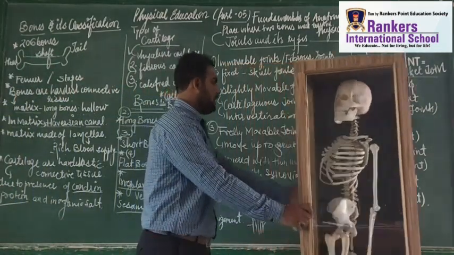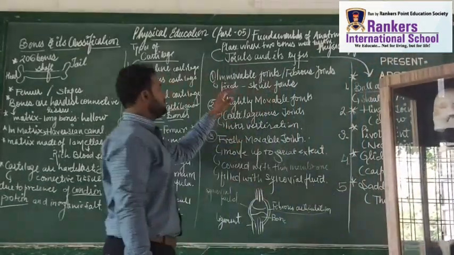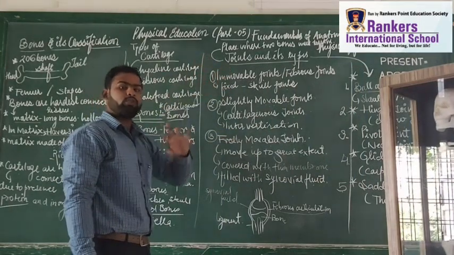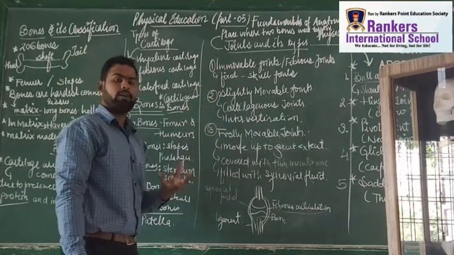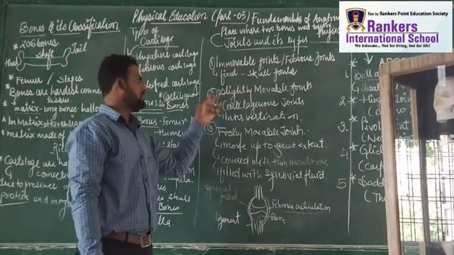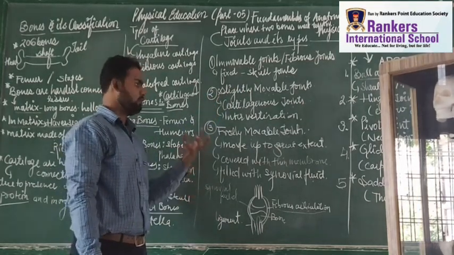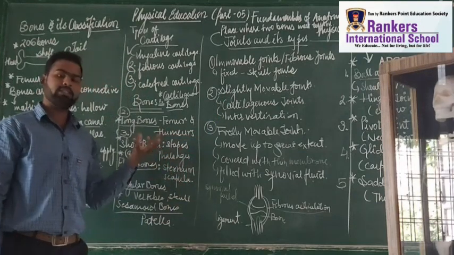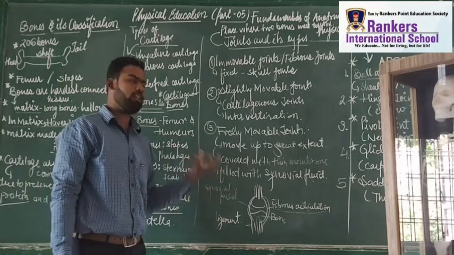Okay students, let's talk about the next thing that we should cover. The next thing is immovable joints, meaning joints and their types. A joint is the place where two bones meet together. Immovable joints are called fibrous joints, and an example is the skull. Slightly movable joints are cartilaginous joints, which move slightly up to some extent. Freely movable joints have synovial fluid, and an example is the knee joint.